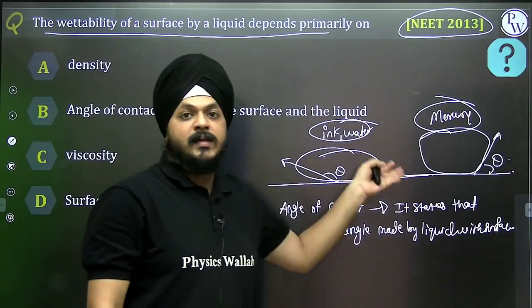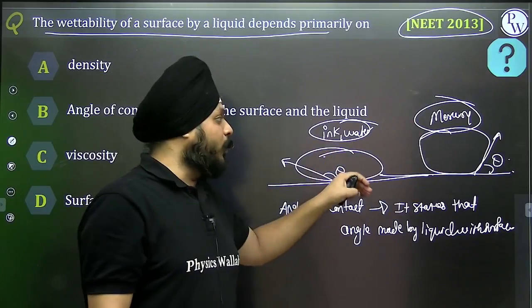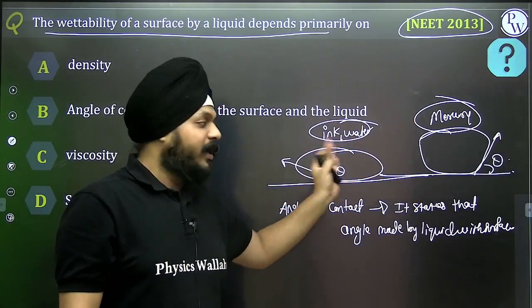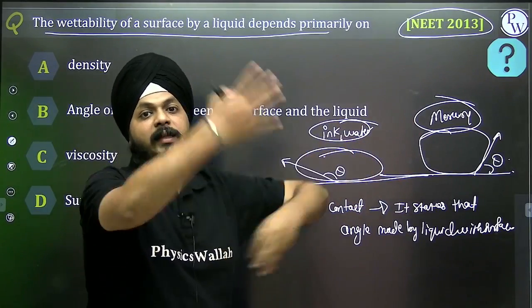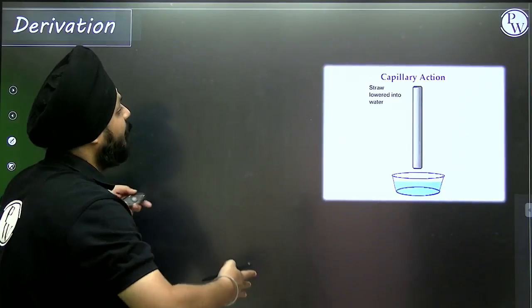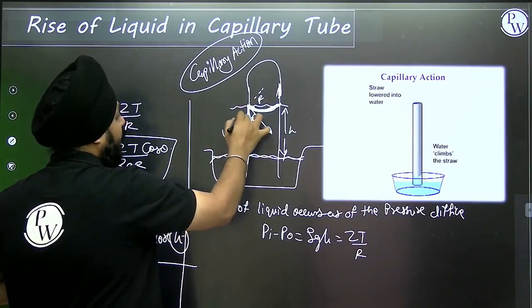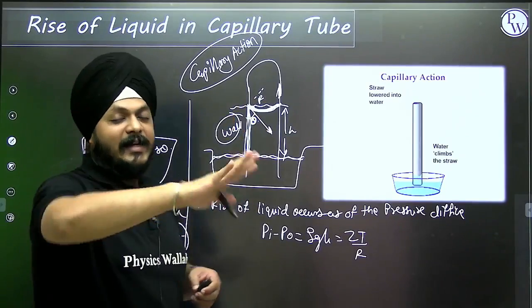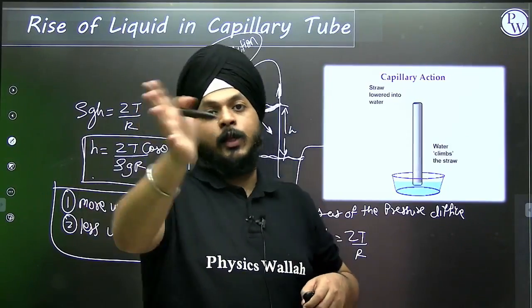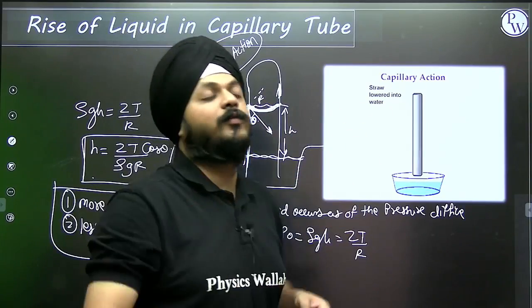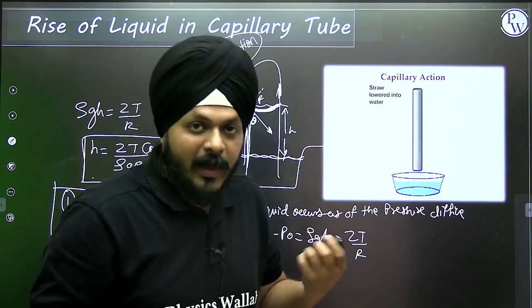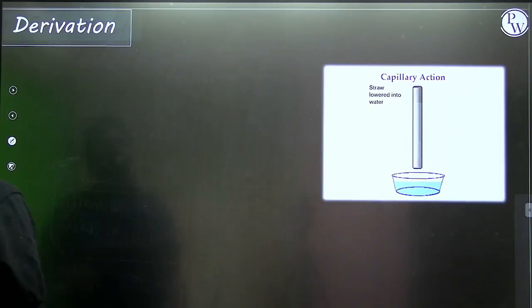In the meniscus there is a difference. While moving on to the definition of angle of contact, we calculate it this way, but in a meniscus, in the case of capillary tubes, the angle is calculated with respect to the wall of the tube. In that case it differs: obtuse becomes acute, acute becomes obtuse. There is a difference in the theory, but you are all aware of that and you need to remember it.